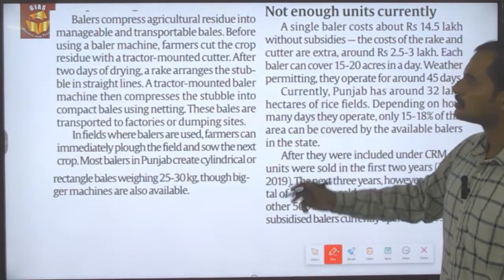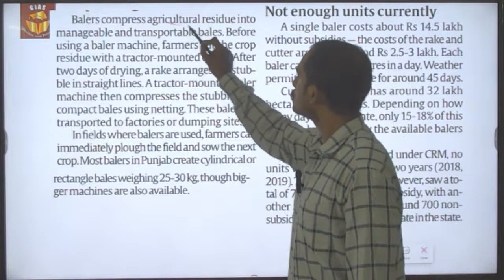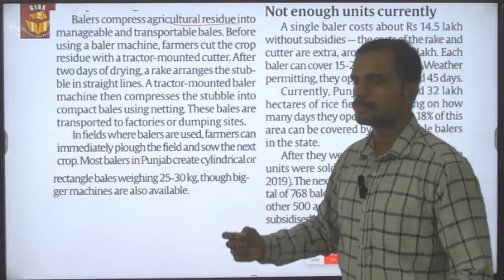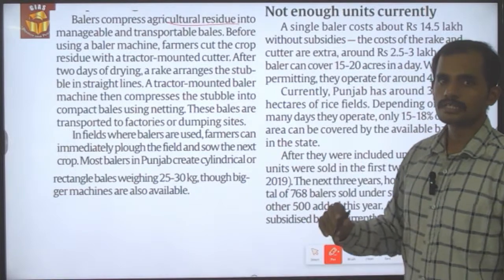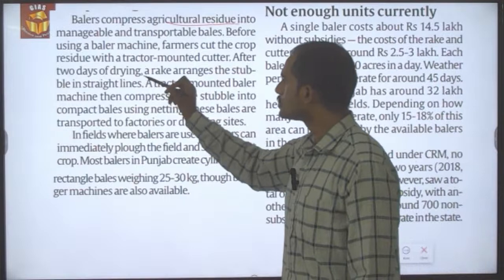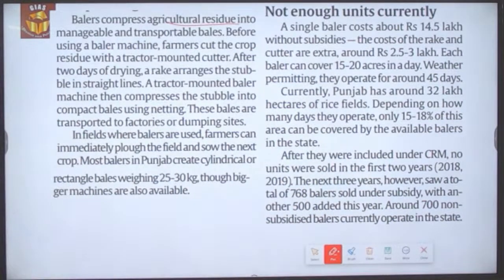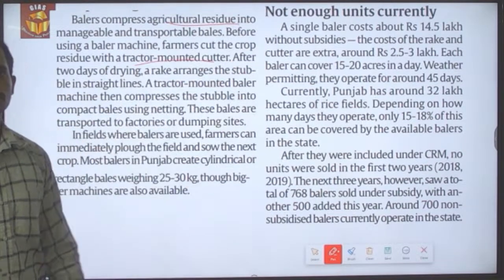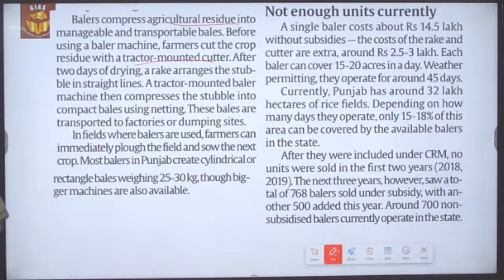The baler machines usually compress the agricultural residues into manageable as well as transportable bales. How they make it into a transportable bale is that, firstly, cutters are attached to the tractors, and these cutters are used to cut the stubbles prevailing in the field.